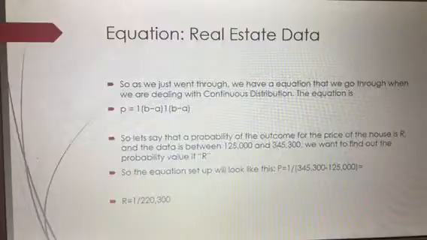We want to find the probability of the value R. So we set up the equation, which is P equals 1 over 345,000 minus 125,000, event B and event A. So we get R as 1 over 220,300. So that's the probability of finding a house at that particular price.